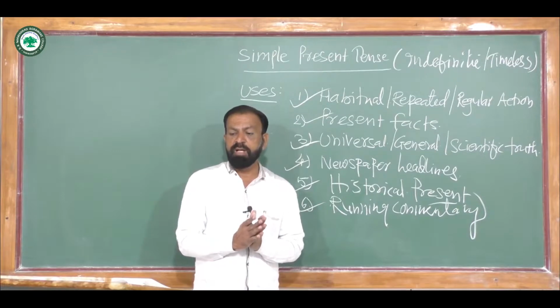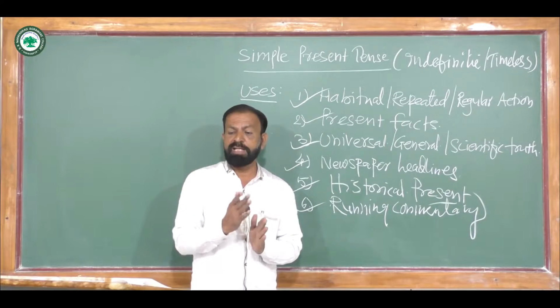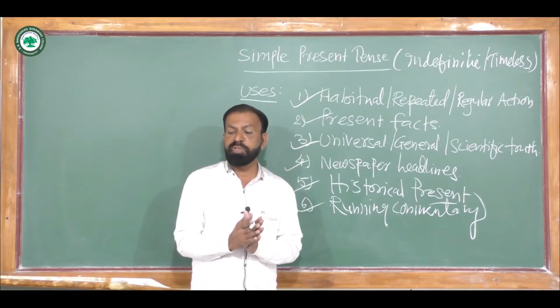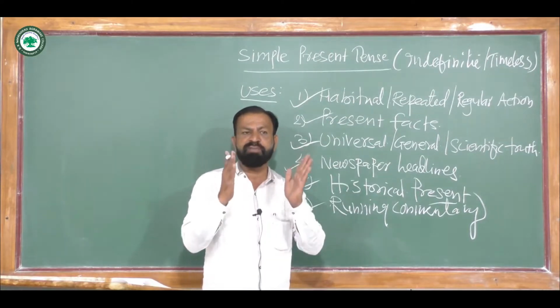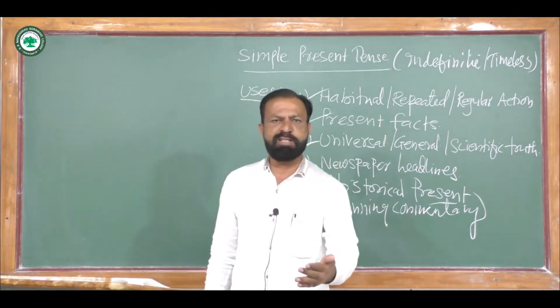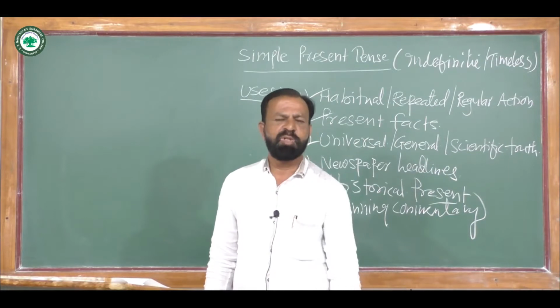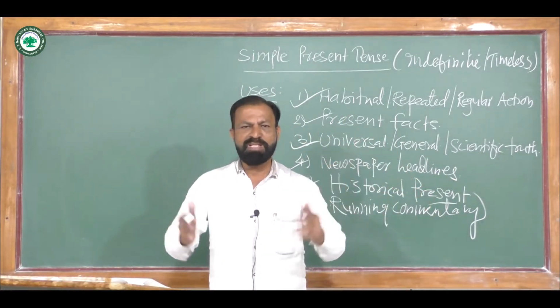He delivers outside the off stump and the ball is in the air. Dhoni drops the catch and the ball goes to Rohit Sharma. He throws it to Virat Kohli and Virat Kohli is right on the stump and the batsman is out and India wins the match by 75 runs. So all of these sentences express simple present tense. So these are the uses of simple present tense.